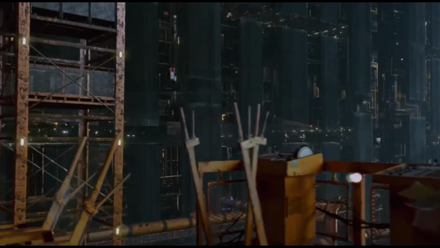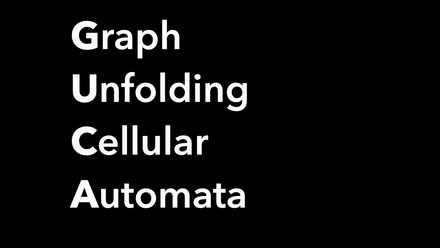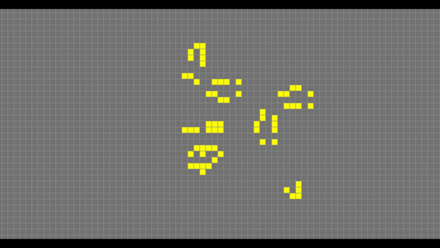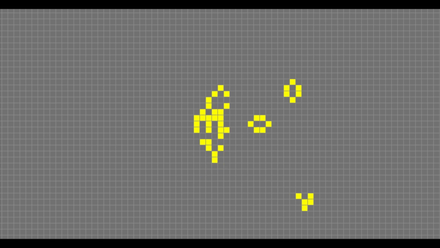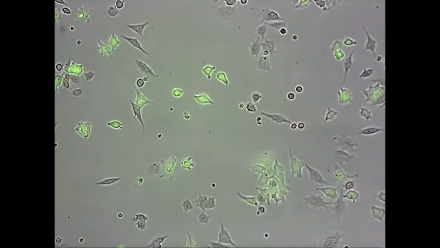We don't have an answer to this last question yet, but we can create an experiment that models the mechanisms of evolution from scratch. Today, you are invited to look inside one of these experiments. It is called GUCA, or Graph Unfolding Cellular Automata. GUCA is a cellular automaton, like Conway's Game of Life, for example. It has living cells and simple rules that make together a model of living behavior.